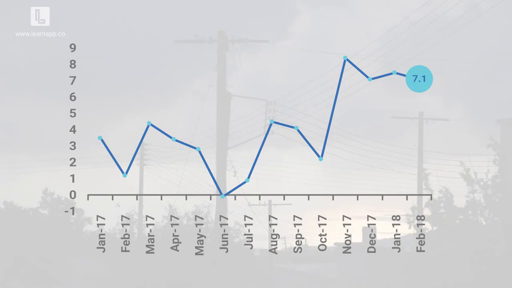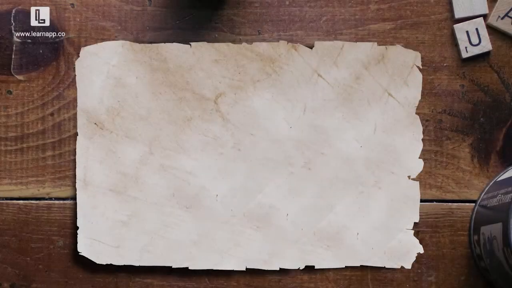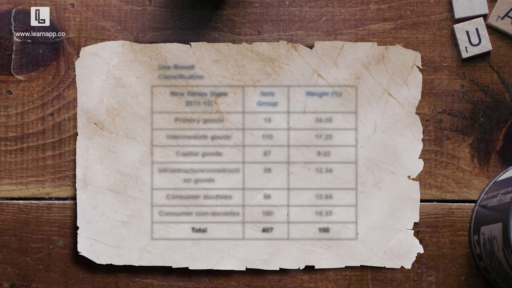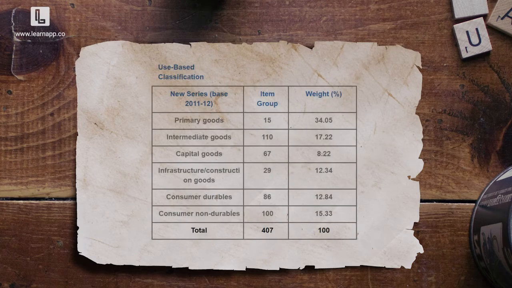The index is also weighed by use. For example, primary goods have higher weightage than capital goods. Think about it. Primary goods such as wood, wool or fruits are far more frequently produced than a capital good like a commercial building, factory or a warehouse.